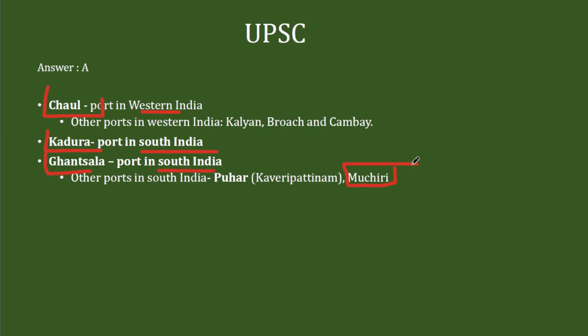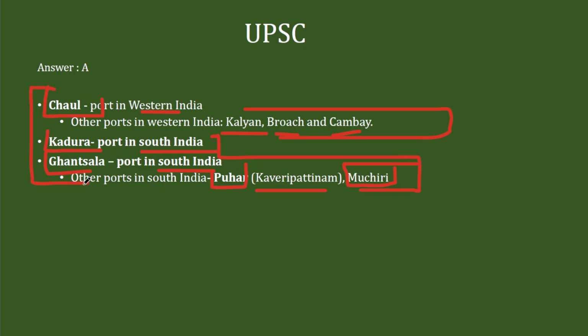Muchiri, as I just mentioned, is a port from the Kerala coast, again from South India. You have Puhar also, another prominent port from South India, which is popularly known as Kaveri Pattanam. From Western India, the other popular ports are Kalyan, Barok and Kampe. If some of these were given, you could have read the answer, but you have the most unfamiliar terms here. So it's better that you study these along with what you already know.